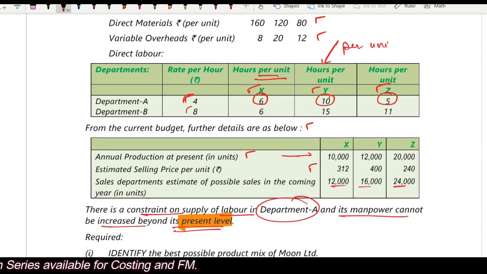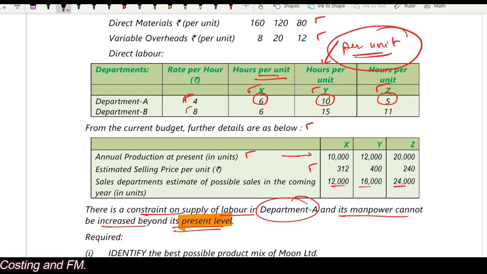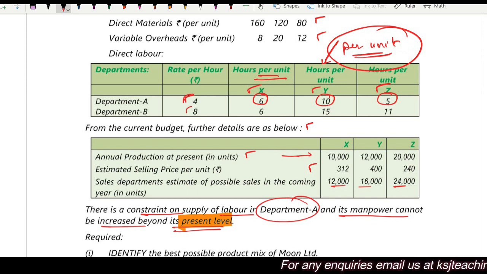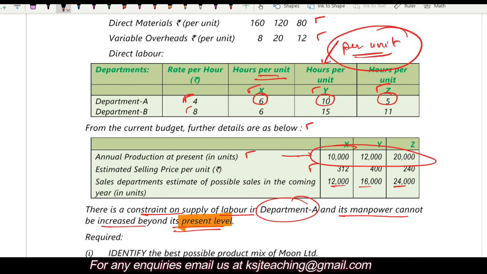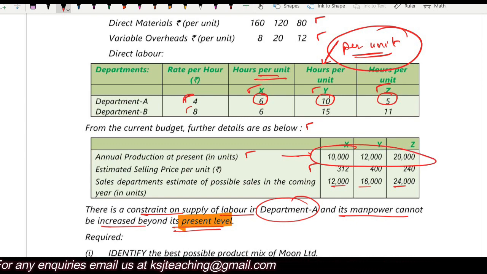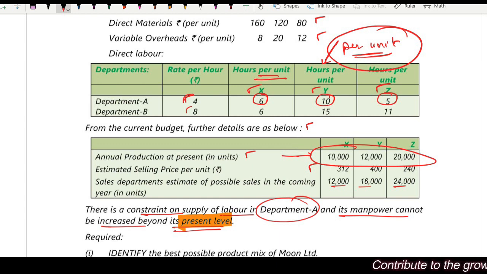Now they say whatever is the current position, whatever is the total number of hours being utilized in department A currently, dependent upon the number of current units being produced, right? Whatever is the total number of hours available in department A, that is a limiting factor. You cannot increase those hours, right?